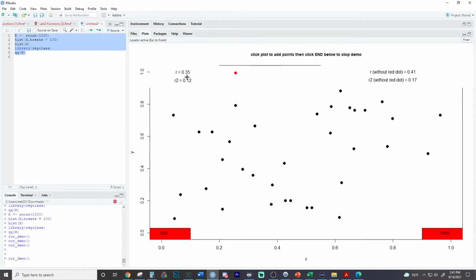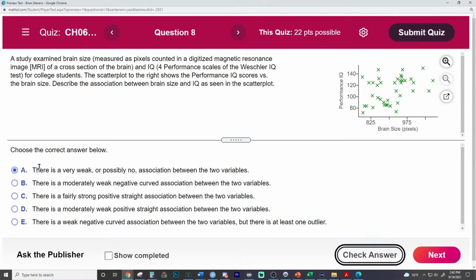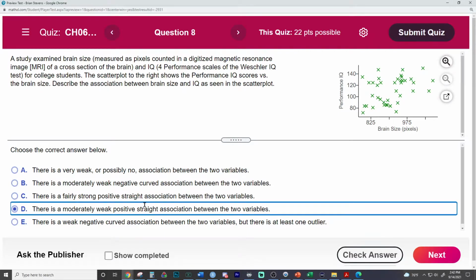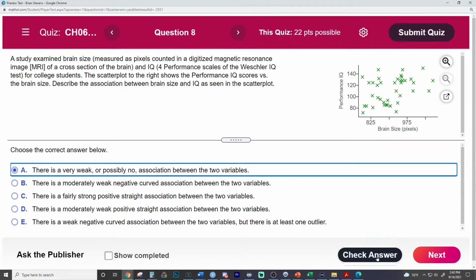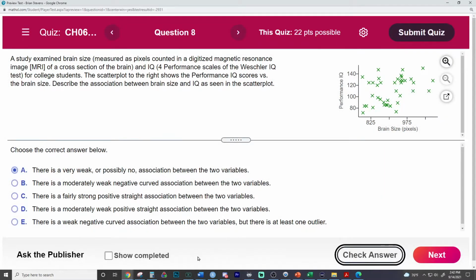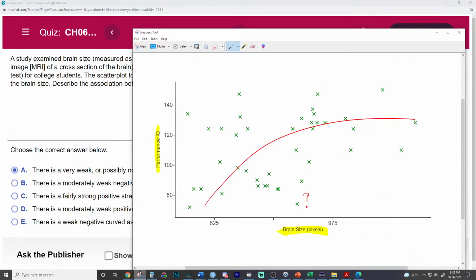I would not call that non-existent. It's pretty weak, moderately weak. So we, my Pearson, tricking us. This is a very weak or possibly no association. I didn't like the straight part of it. I should have said no to that because I did say it's nonlinear. There's a bit of nonlinearity to that.